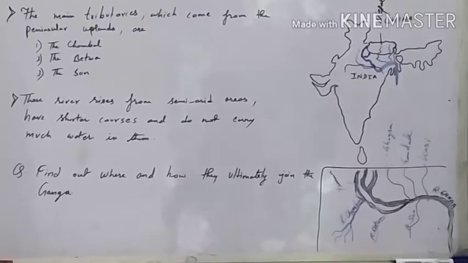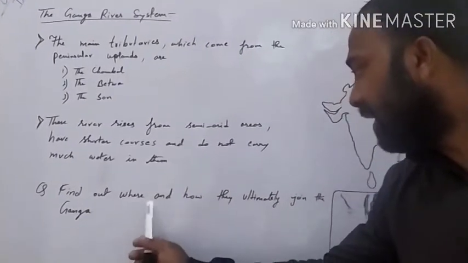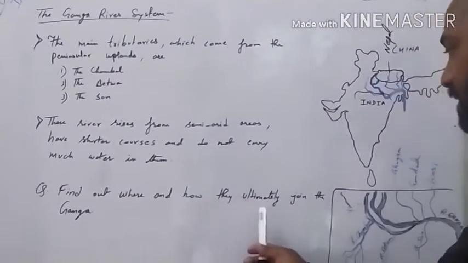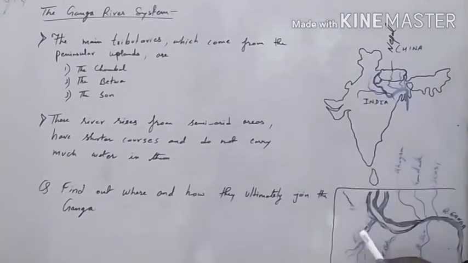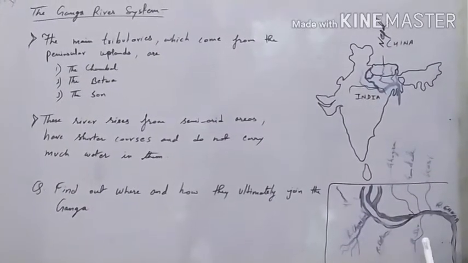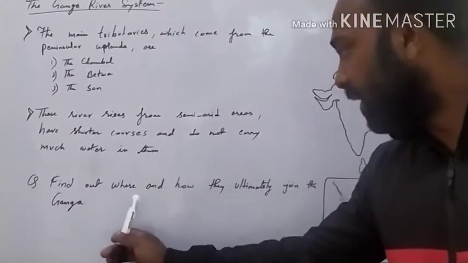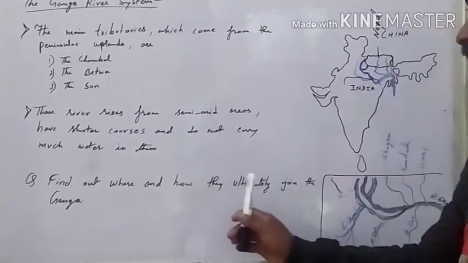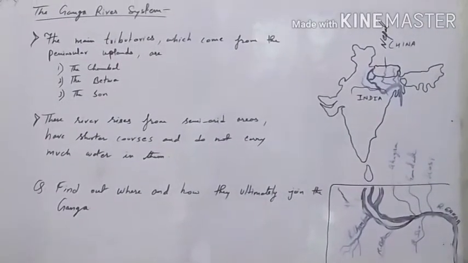So I hope you have understood this. Now there is a question for you all. Find out where and how they ultimately join the Ganga. Here they means these three tributaries, the river Chambal, river Betwa, and Son. We are talking about these three tributaries. So you are supposed to find out where and how they ultimately join the Ganga. This is the question for you which you are supposed to do.